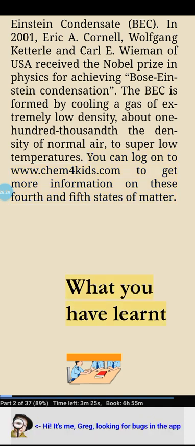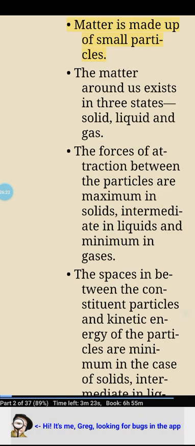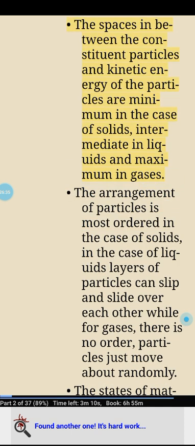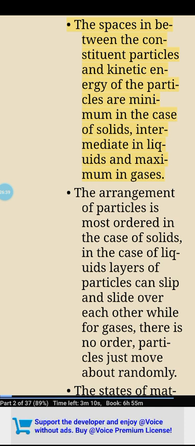What you have learnt. Matter is made up of small particles. The matter around us exists in 3 states: solid, liquid and gas. The forces of attraction between the particles are maximum in solids, intermediate in liquids and minimum in gases. The spaces in between the constituent particles and kinetic energy of the particles are minimum in the case of solids, intermediate in liquids and maximum in gases.